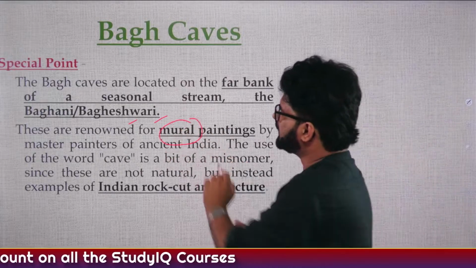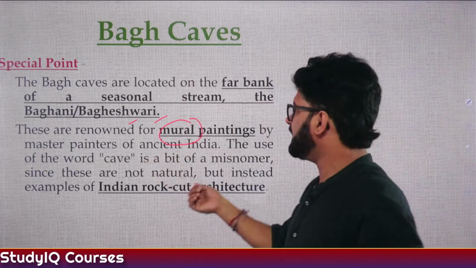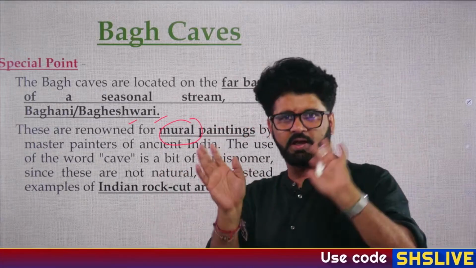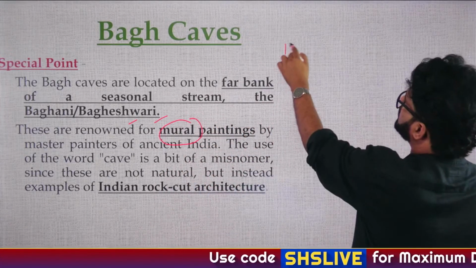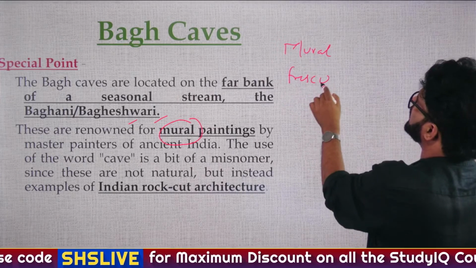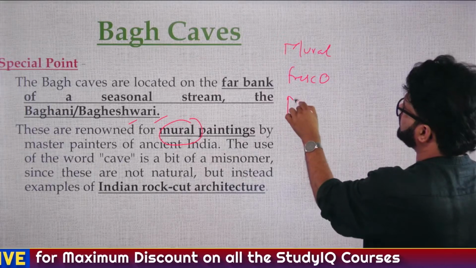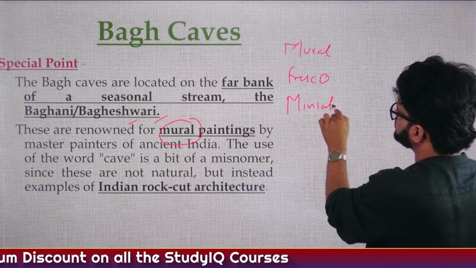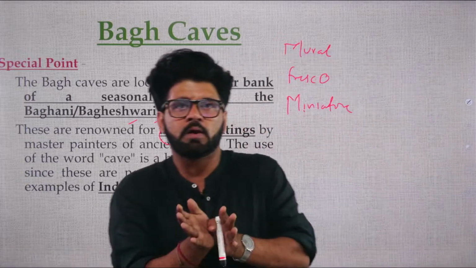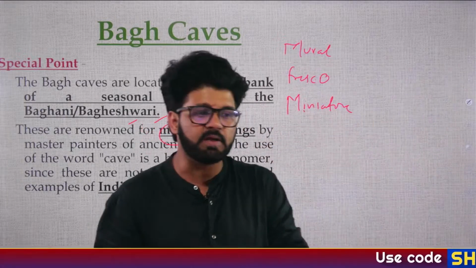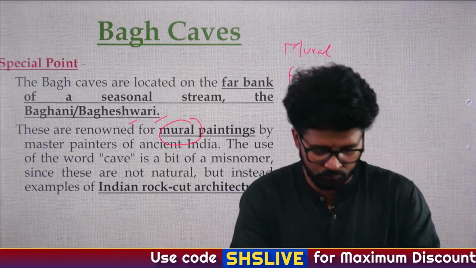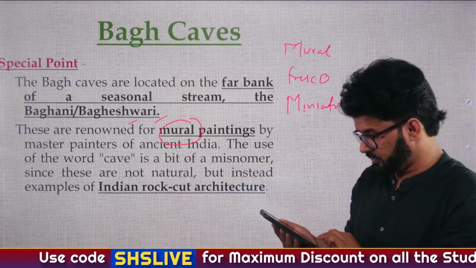Now there are keywords. Pay attention to the keywords. Like you are seeing here, mural paintings. When we talk about cave painting, music, dance, we'll talk about paintings in general also. But let's talk about three words here: mural, fresco, and miniature paintings. Mural, fresco, and miniature. Anybody having any idea, what is the difference between mural, fresco, and miniature?